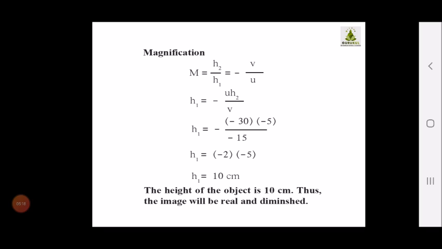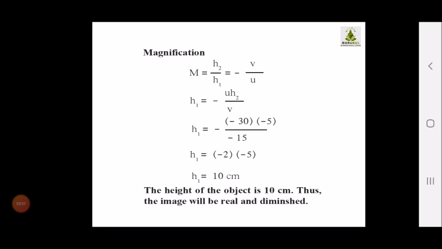Then, in the next part, I have to calculate the magnification. My formula is h2 upon h1, that is also equal to minus v upon u. Here h1 is unknown, so h1 is equal to u h2 upon v. Now I put in the values: h1 is equal to minus 30 times minus 5, divided by minus 15.